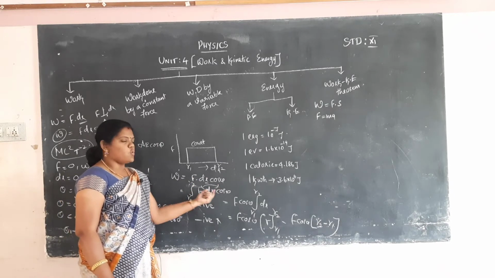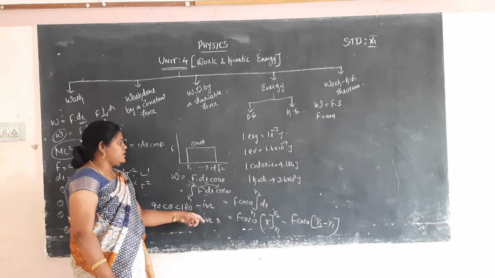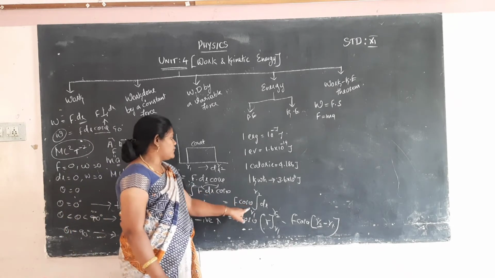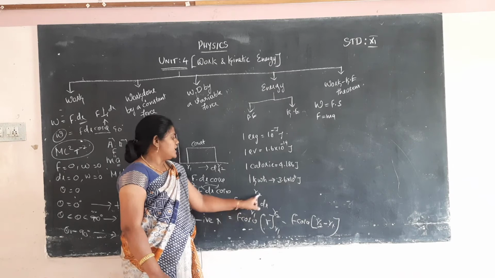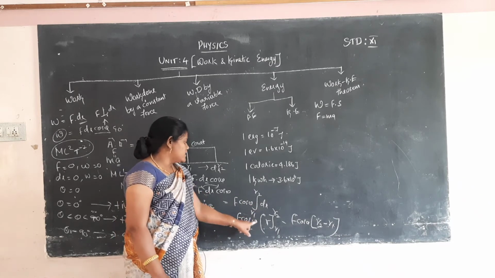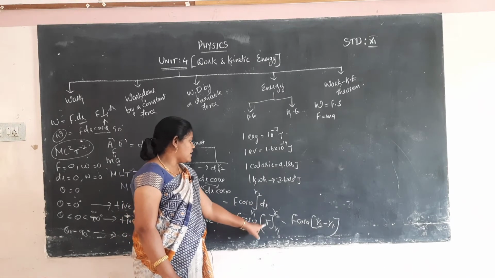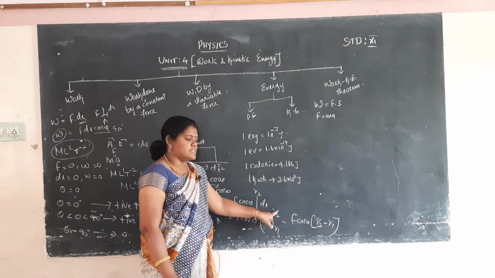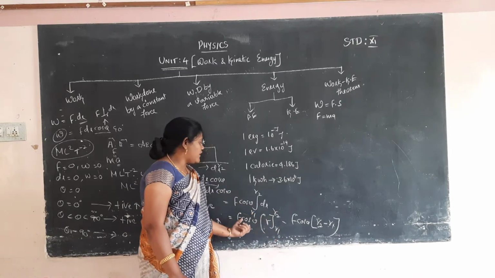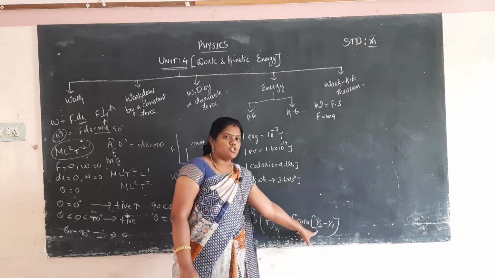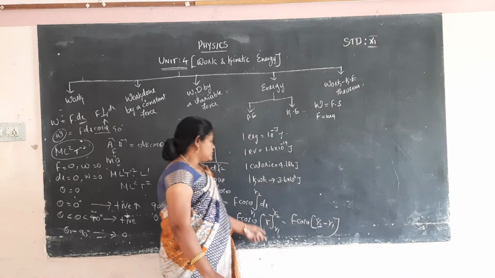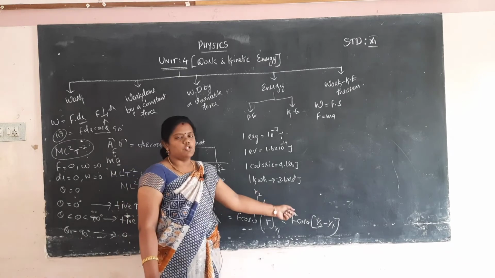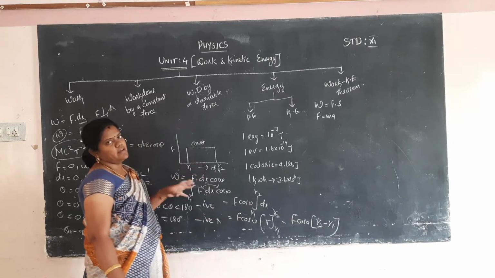F cos theta is a constant term, so take it outside. So F cos theta times the integral from r1 to r2 of dr. The integral of dr is r, so F cos theta into r. You have to apply the limits. Lower limit is r1, upper limit is r2. So F cos theta into the upper limit r2 minus the lower limit r1 is the work done by a constant force.